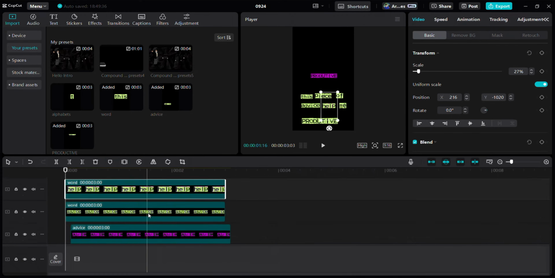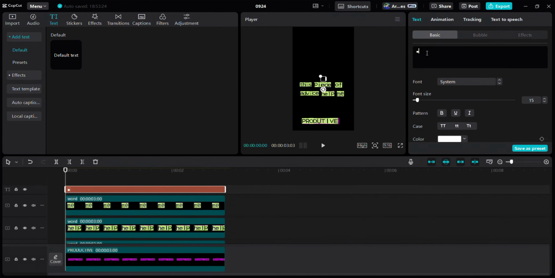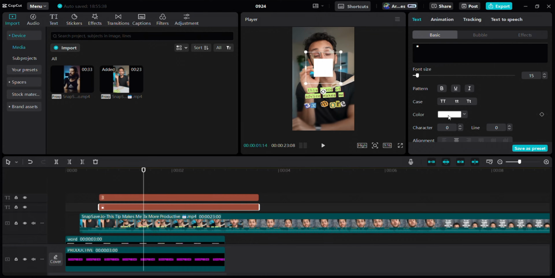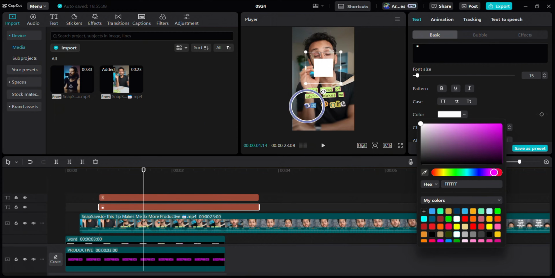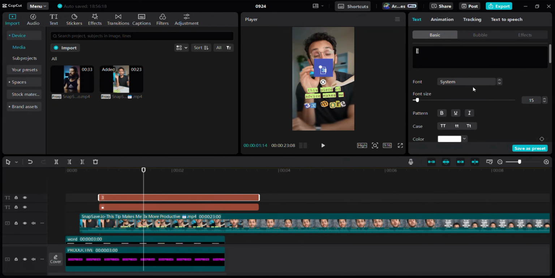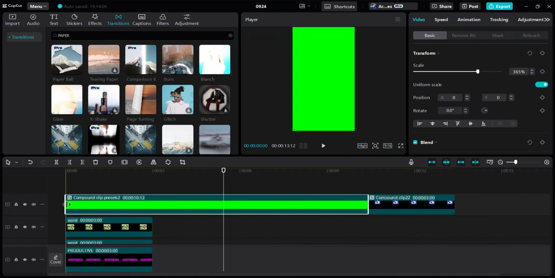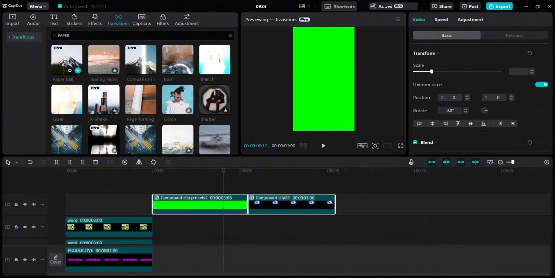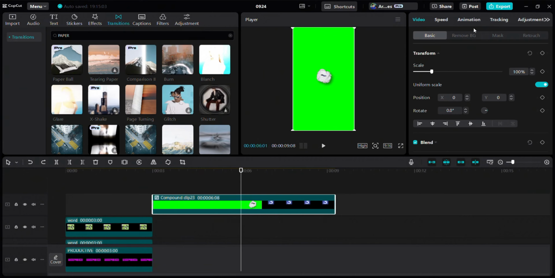Now let's create a paper unfold animation. To do that, add a square box text and input the letter. Now change the color of the box and write the letter. Add a green screen. Go to Transitions and select Paper Fold. Apply this transition between the green screen and the letter layer.